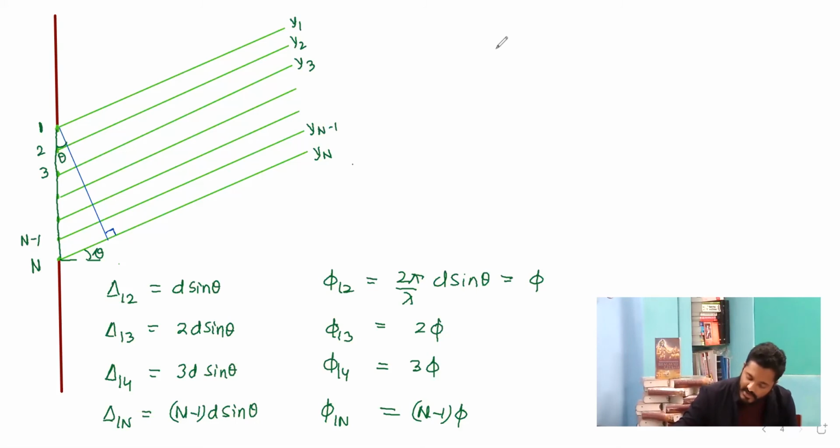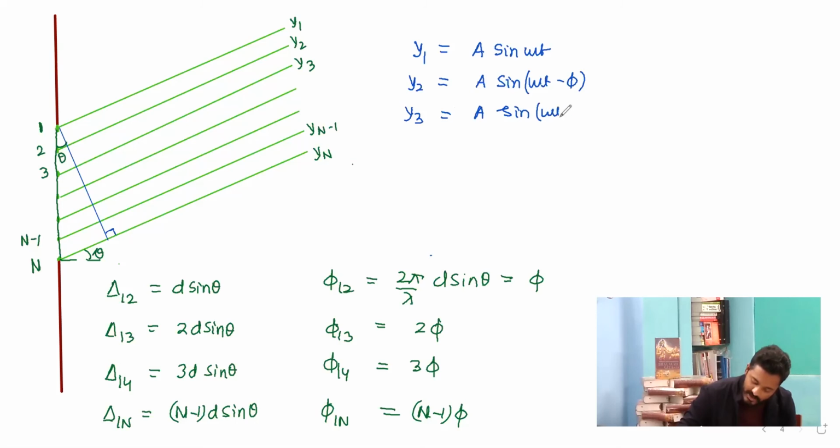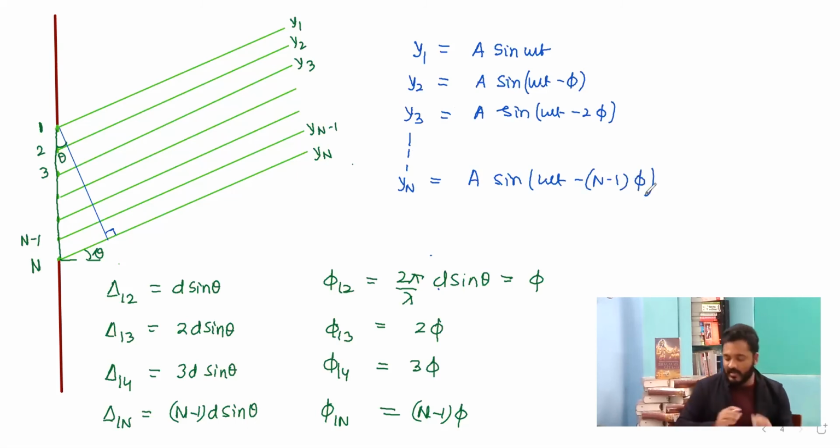If I write down the following terms, y1 is equal to the amplitude of each source, A sine omega t. Then y2 will become A sine omega t minus phi, as it has a phase difference of phi. y3 will become A sine omega t minus 2 phi. And just like this, yn will turn out to be A sine omega t minus n minus 1 phi. These aspects must be kept in mind that we have come across till here.